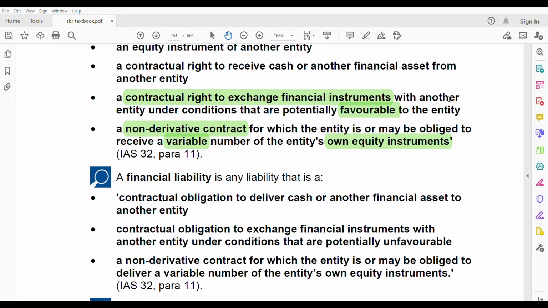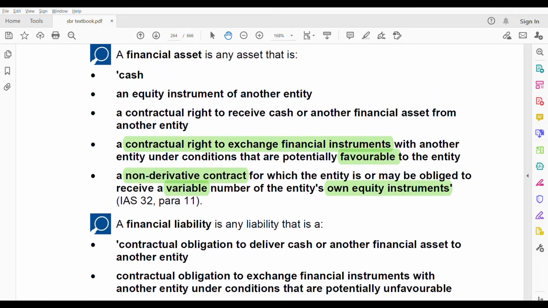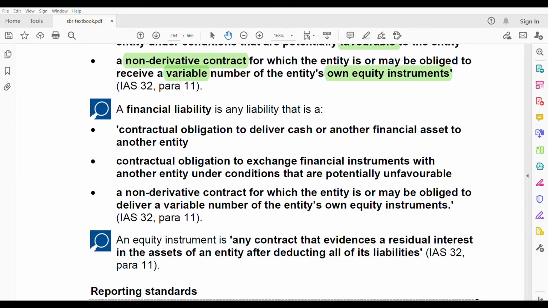The entity is or may be obliged to receive a variable number, so the word variable will be there, and entities own equity instruments, okay? So all these five are examples of financial asset. Now let us go to the next item, next financial instrument. All these are examples of financial instrument. There are three financial instruments: financial asset, financial liability, equity instruments, okay?